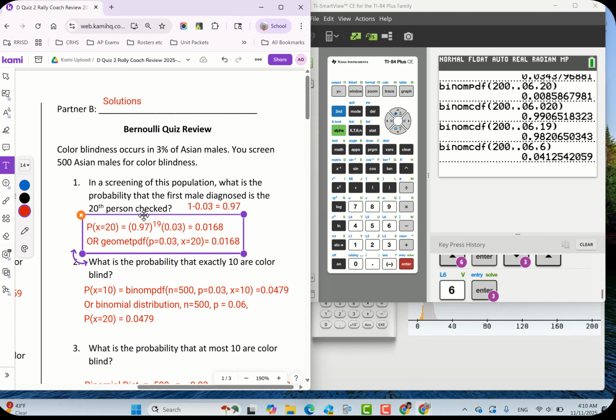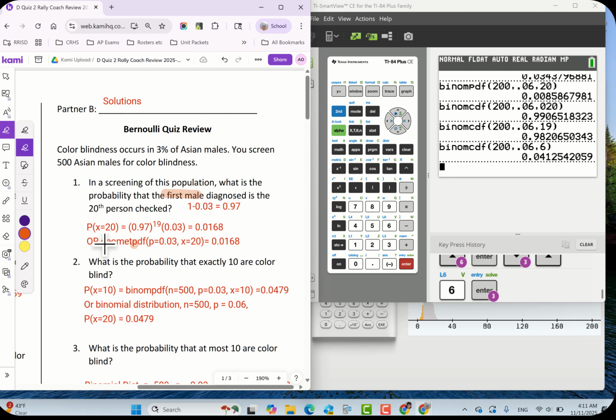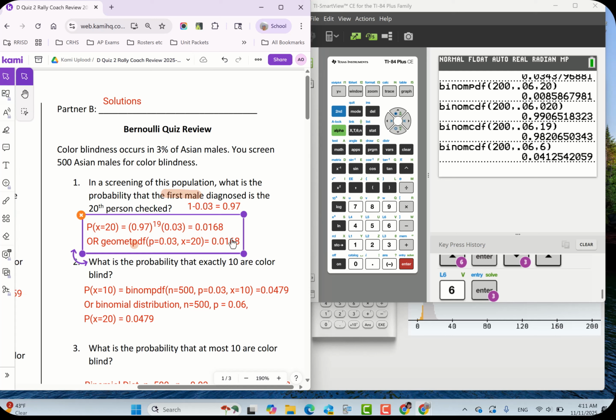We're doing geometric again. So we're really just going to double check our answers, doing it the same way you did here. Again, this is first male diagnosed. So we know it's geometric. And it's geometPDF right there. Okay, so you can use the formula, or you can tell me what distribution.